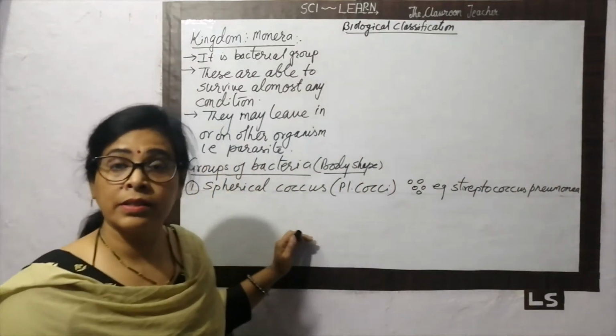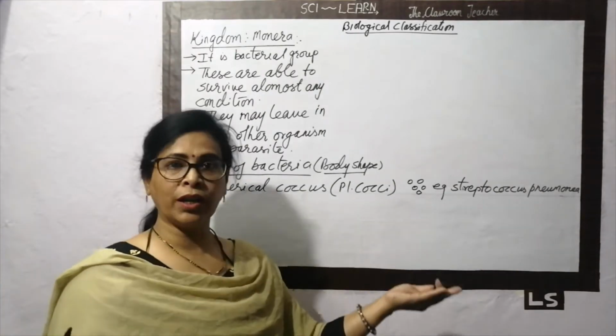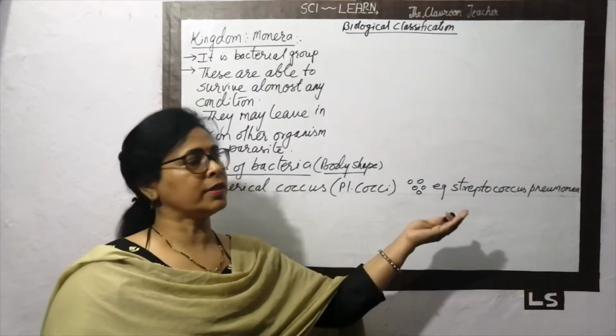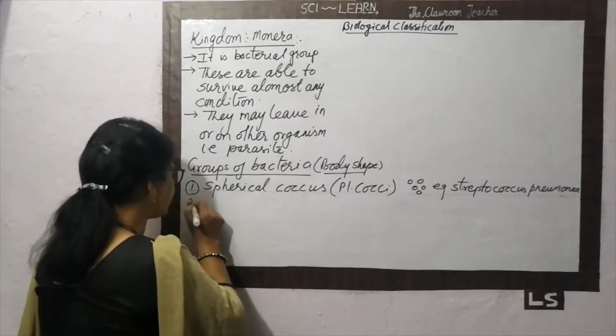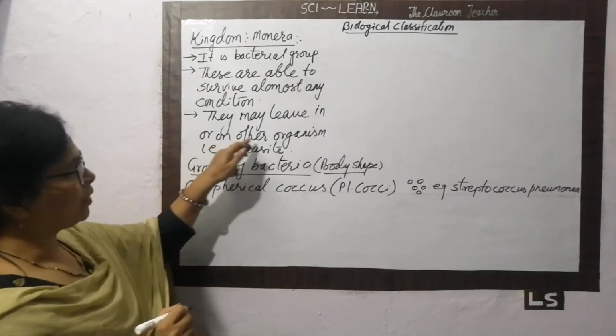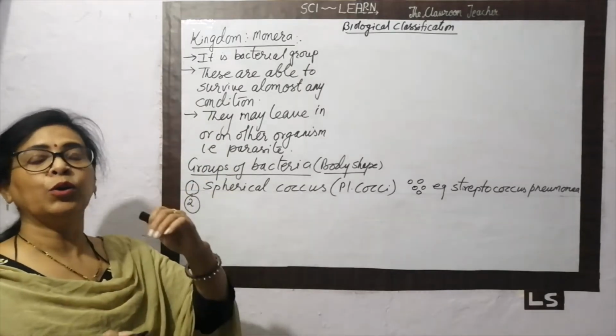Definitely, this is a disease-causing species, so it causes pneumonia in human beings. So this is the pneumonia bacterium. It is spherical, placed inside the body, so it lives in other organisms, that is, it is an endoparasite.